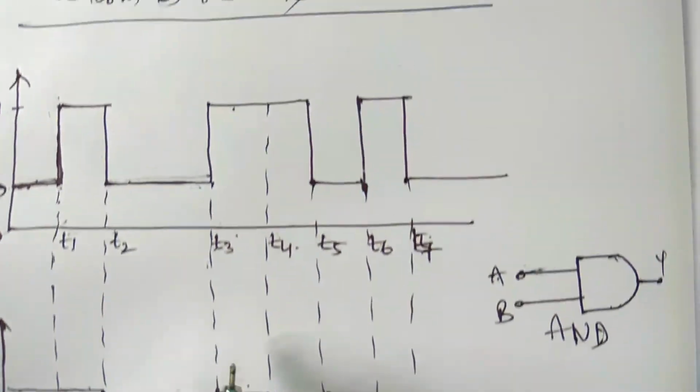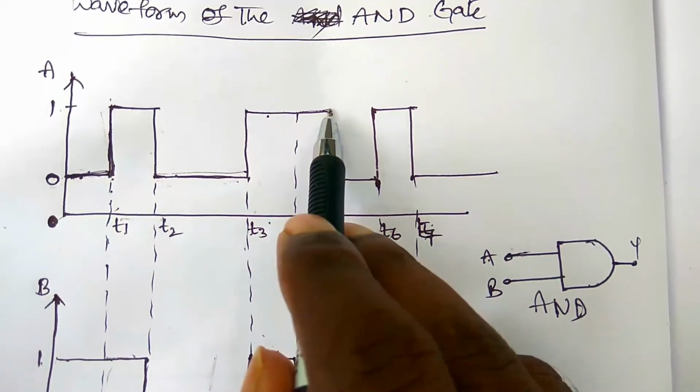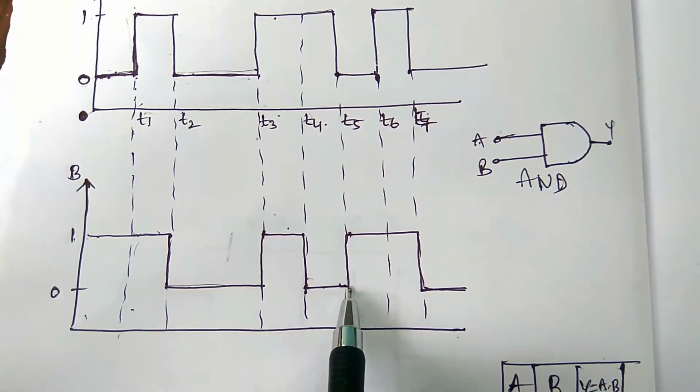Coming to the next, t4 to t5, it is also 1, and here from t4 to t5 it is 0.